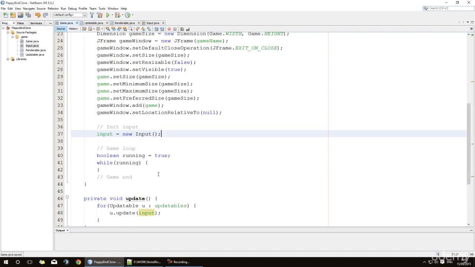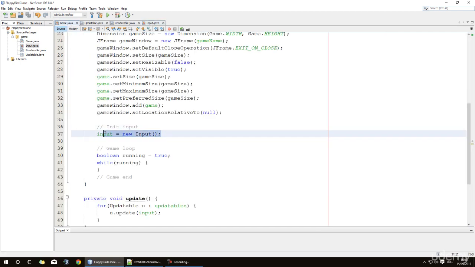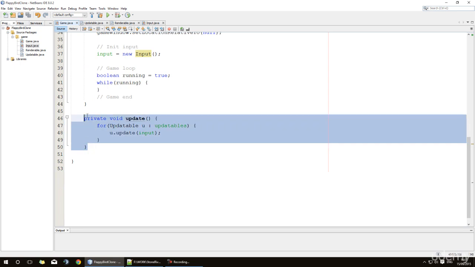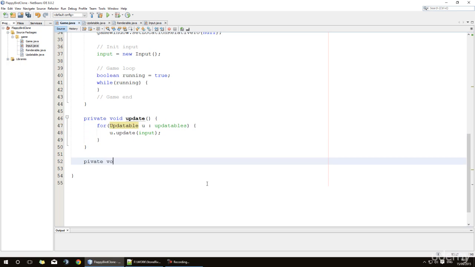There we go. We're going to be filling out the input class in a different video, but for now just make sure we have it initialized there. So this is the update method, very simple. We simply loop through every updatable we have and call its update method.